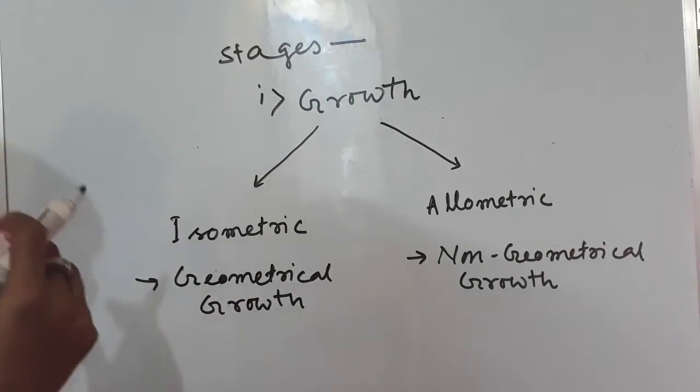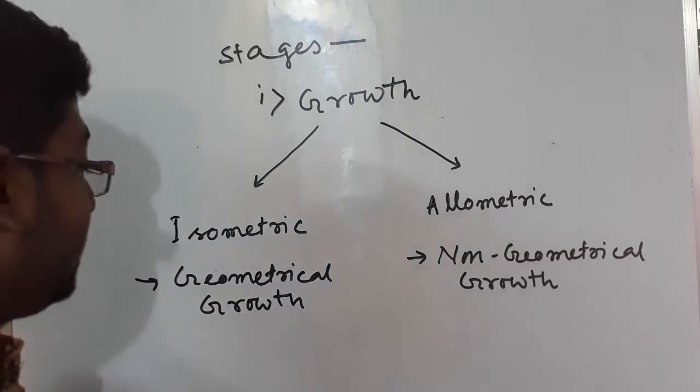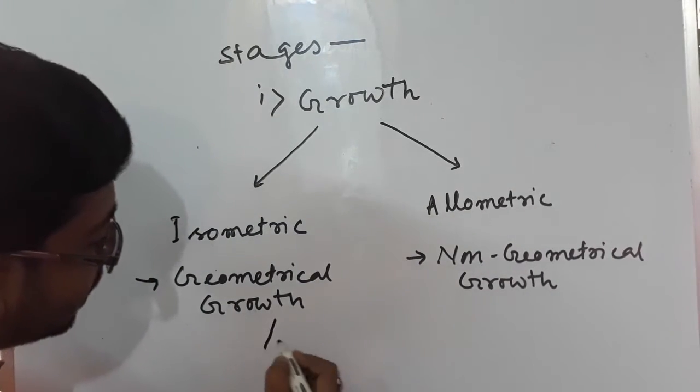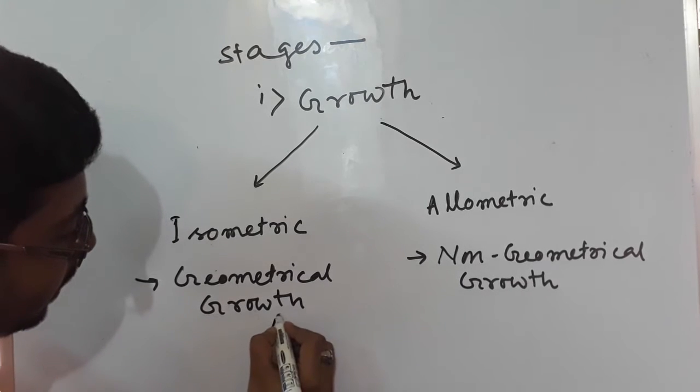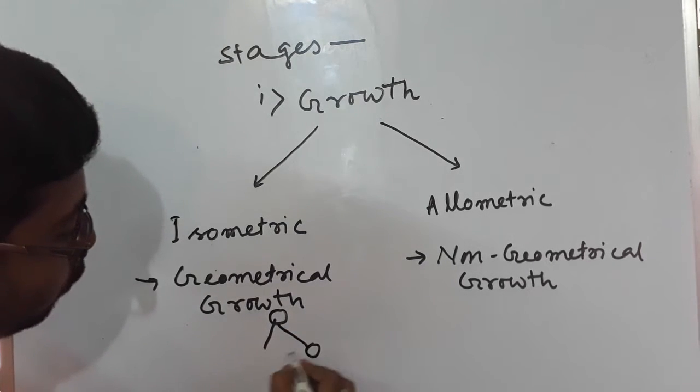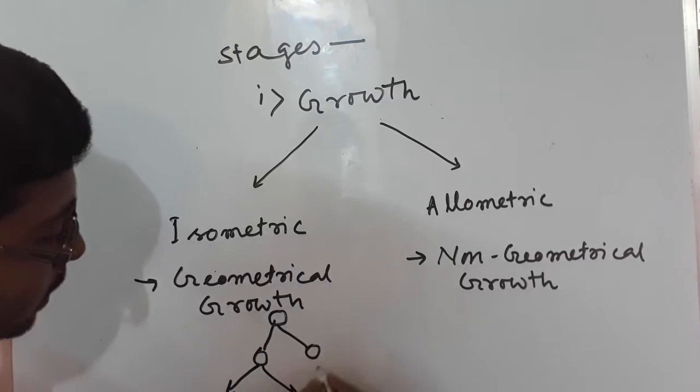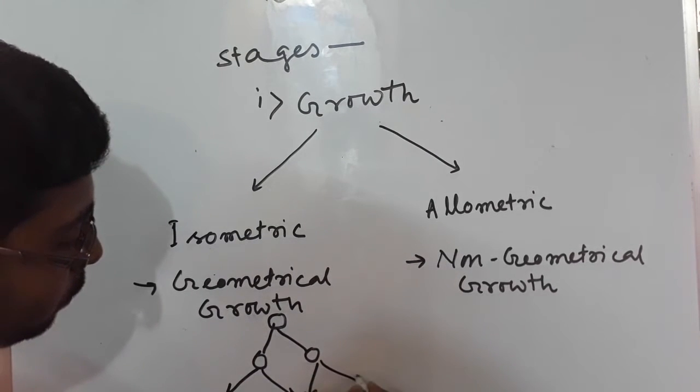Now, what is geometrical growth? Geometrical growth happens in a certain geometric way, like one cell becomes divided into two, and then two and two.